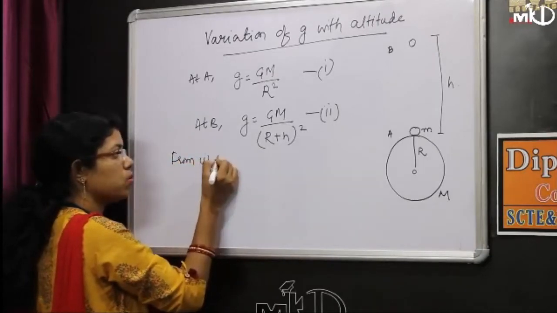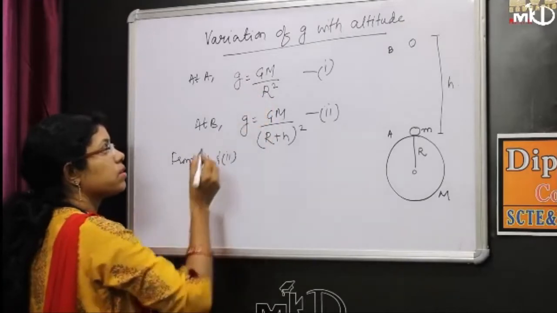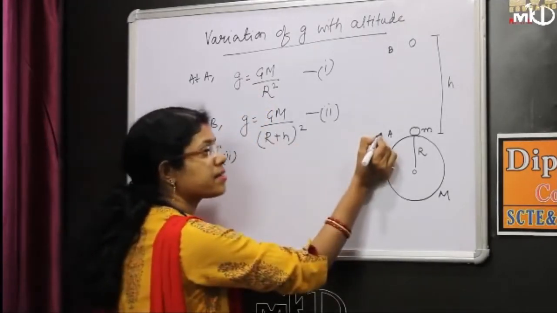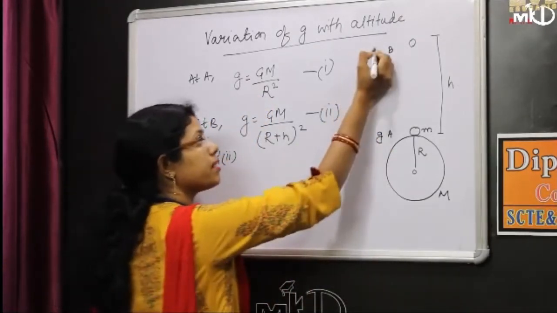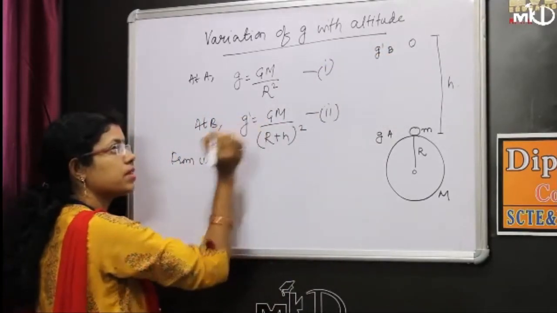From 1 and 2, here the acceleration due to gravity is g, and here let the new acceleration due to gravity be g dash.